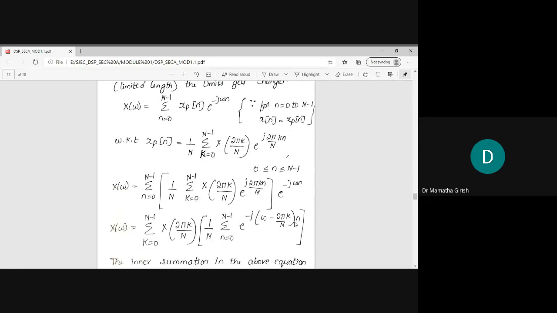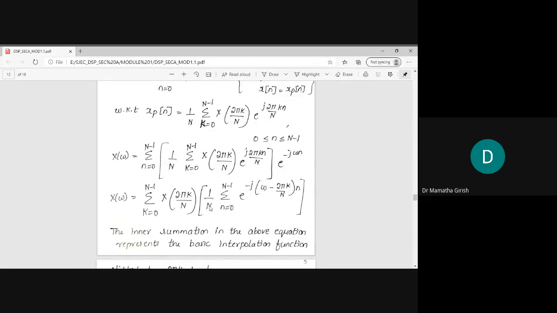In the next step, I put the like terms under one single bracket. The summation carrying the summation index k is tagged with the variable consisting of the k component. These two are the like terms. Similarly, inside the square bracket, I am combining the terms consisting of the summation tag small n: 1 by N times summation, whose summation tag is small n, and its corresponding exponential term consisting of the tag small n.